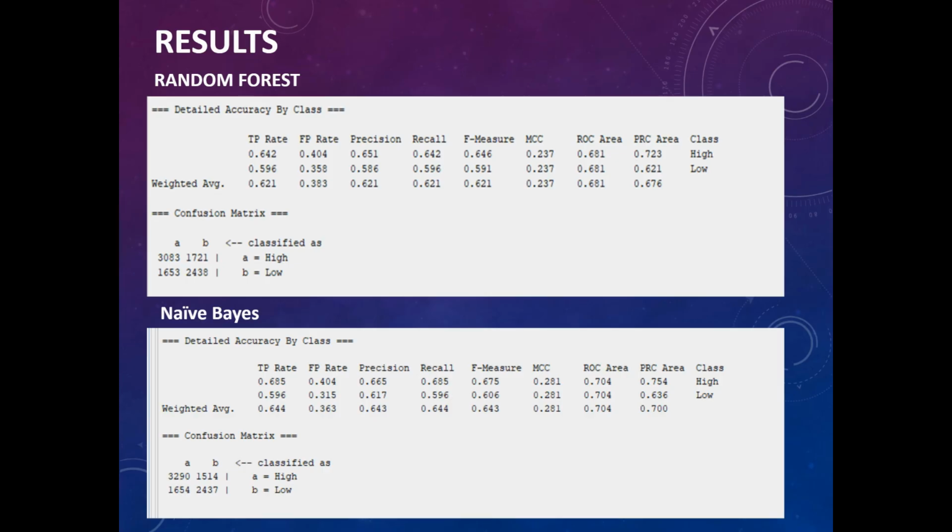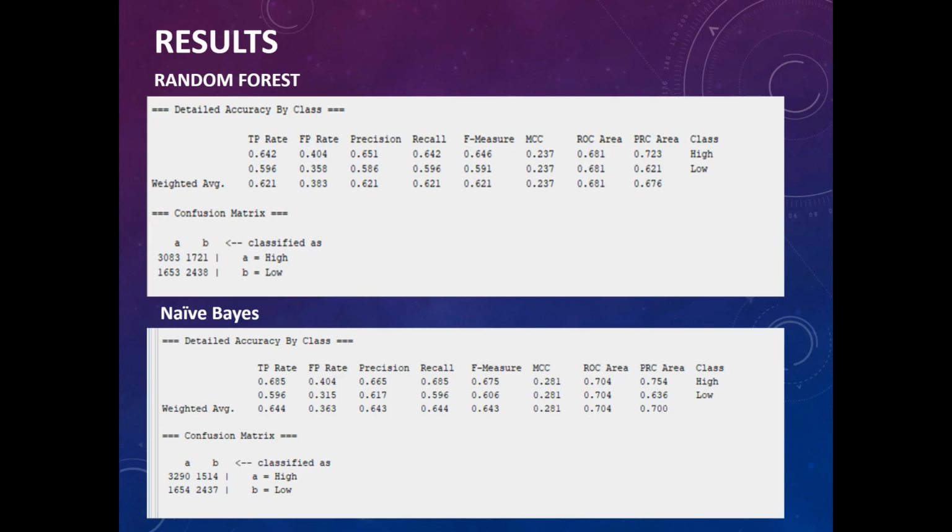Next is the random forest. It was stable but weaker than the J48 with a ROC area of 0.681 and an F measure of 0.646 for high and 0.591 for low. Cohen's kappa was 0.237. The confusion matrix revealed over 3,300 misclassifications.